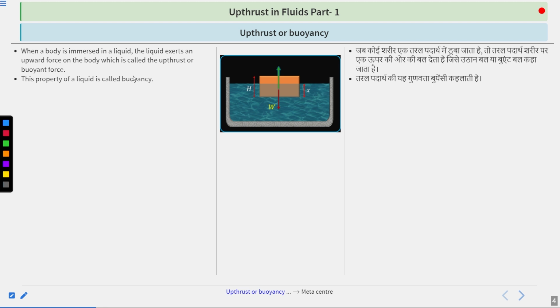This property of liquid is famously called buoyancy. If anyone asks what you mean by buoyancy, you can say it is the property of a liquid by virtue of which the liquid exerts an upthrust or buoyant force on the object immersed in it.